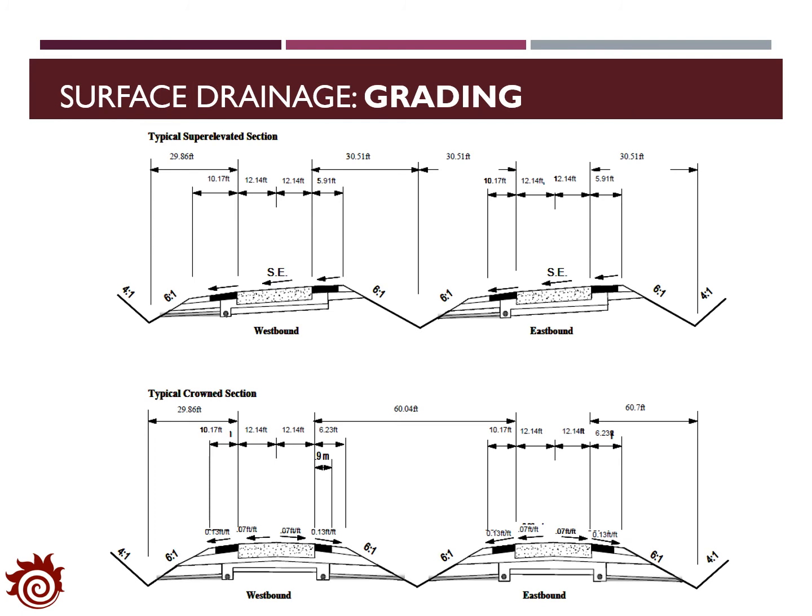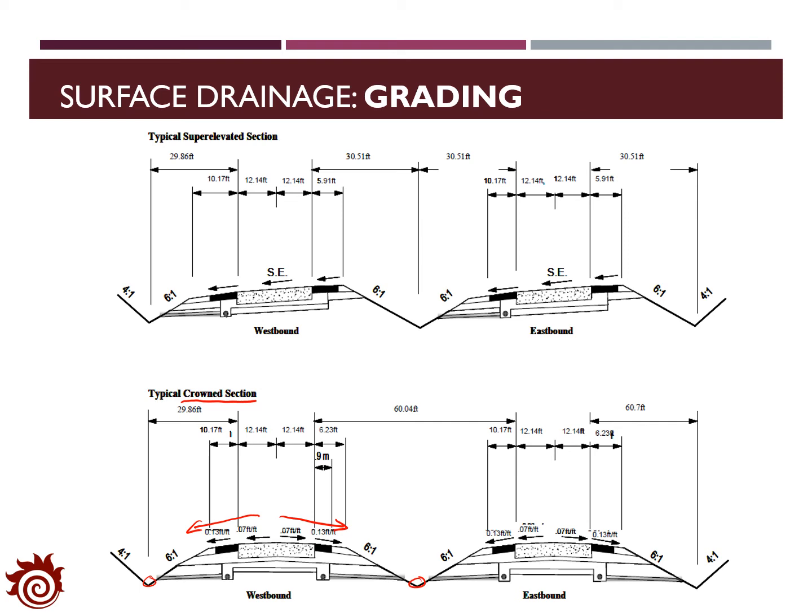The grading of pavement is also applied in the surface drainage method. For a straight road segment, we will usually apply a crown section, which we introduced on the previous page. In this method, the water will be directed in two directions and enter two ditches at both sides of the pavement.